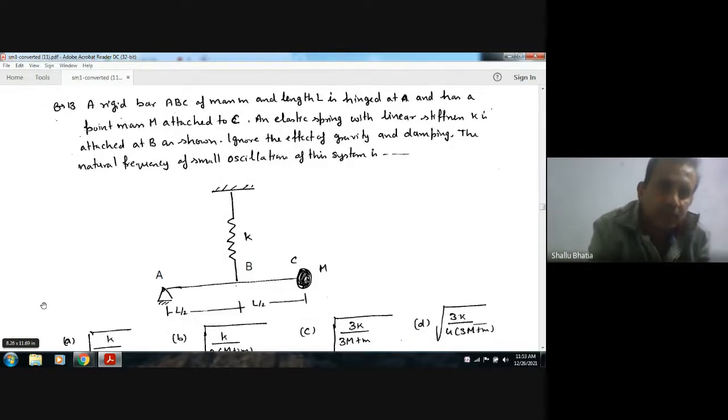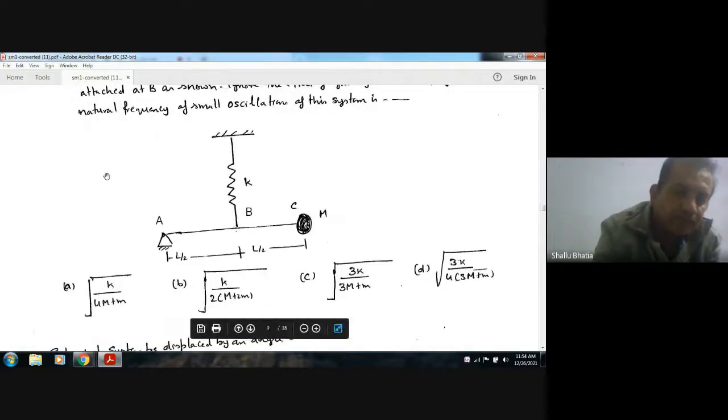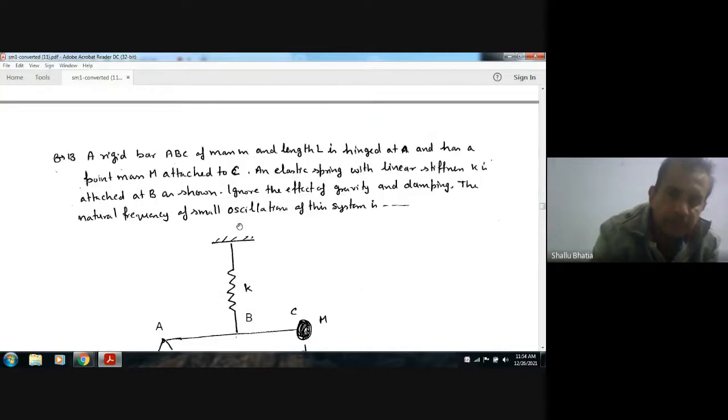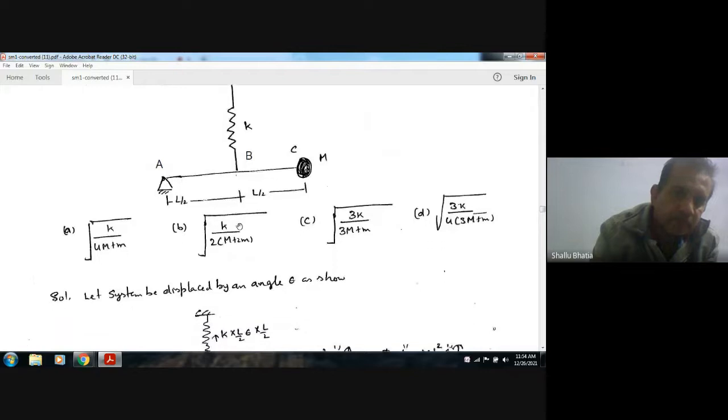The natural frequency of small oscillation of this system is. So this is the spring attached at B, and this is the mass M. This is the rod of small mass M. We have to find out the natural frequency.